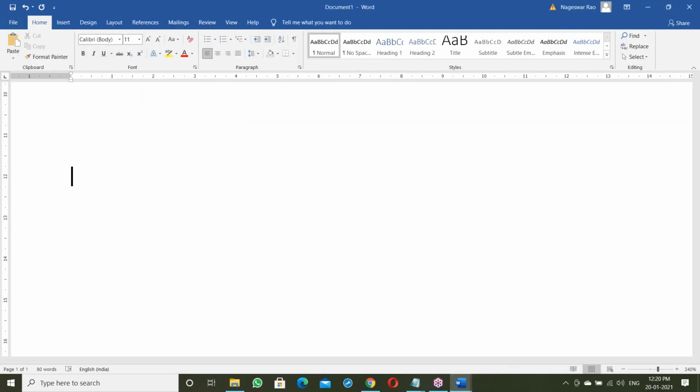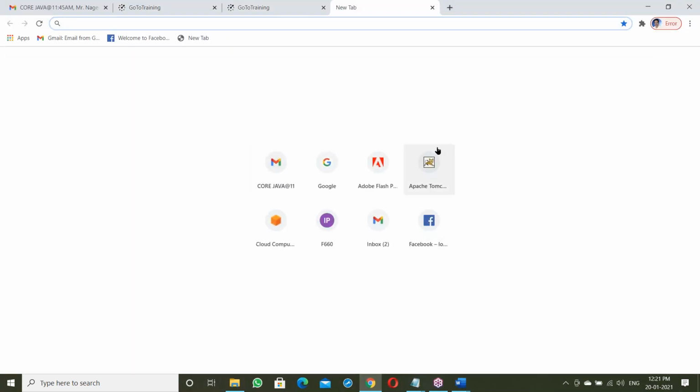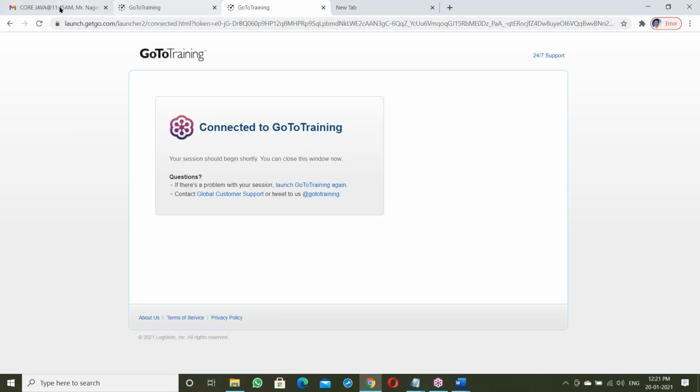See front end. What is front end? Something like this is nothing but a front end.